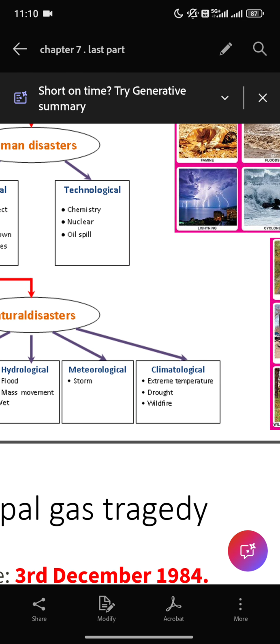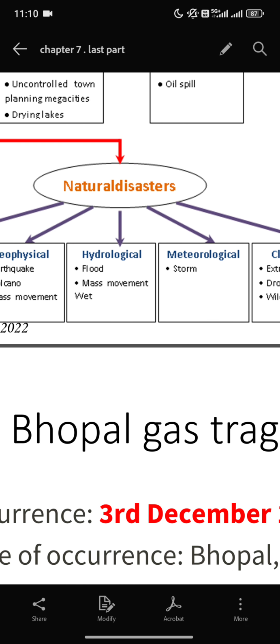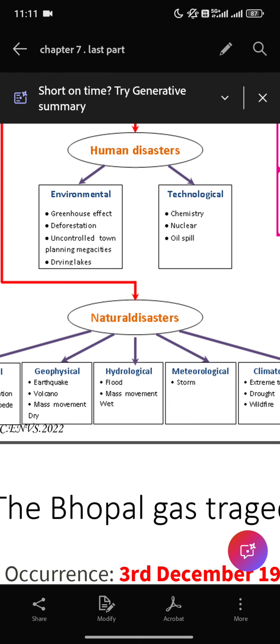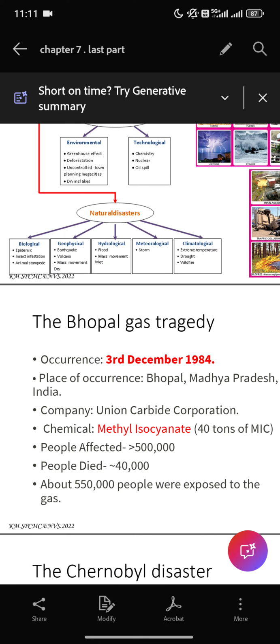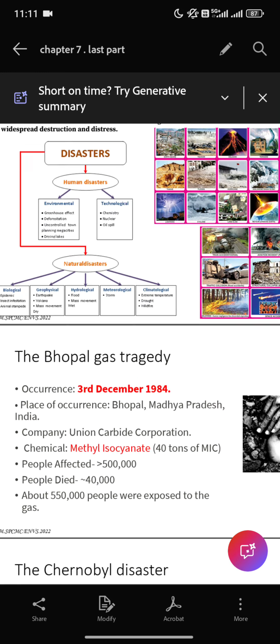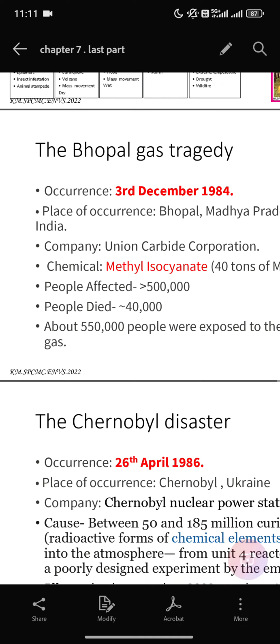And next we have climatological, extreme temperature, which we are creating because of excessive pollution. Next we have drought and wildfire in climatological. And in hydrological we have floods, because hydro means water, and mass movement, wave. This is nothing to remember, you just need to know what the types are.